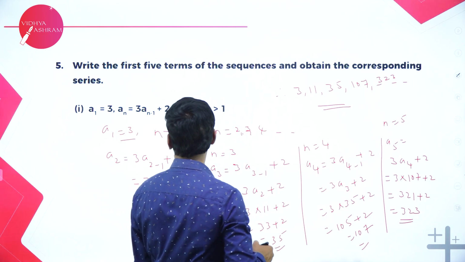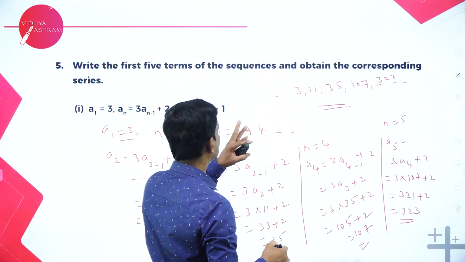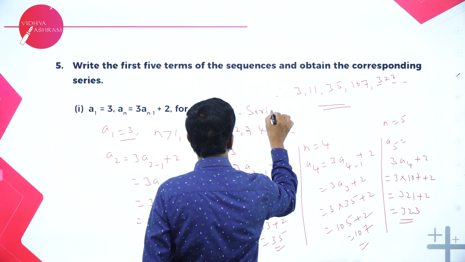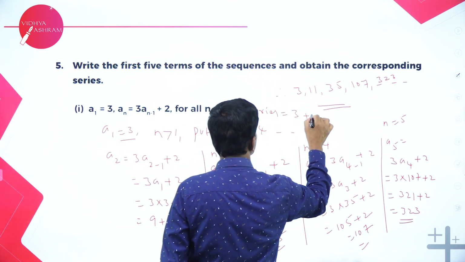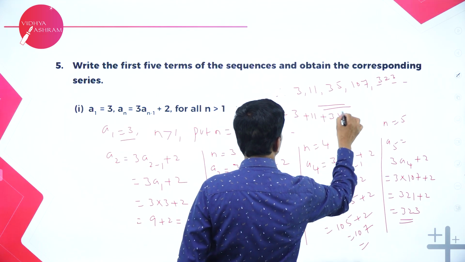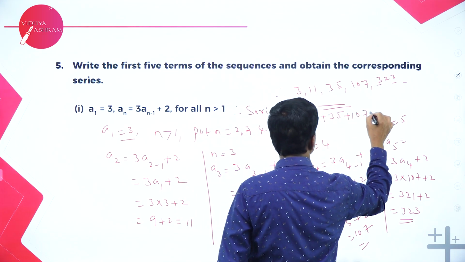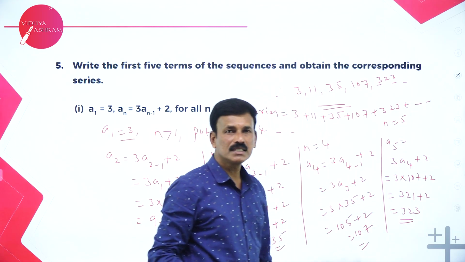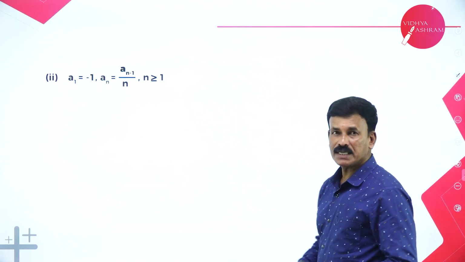So therefore, write the first 5 terms of the sequence and obtain the corresponding series. Therefore, the series is 3 plus 11 plus 35 plus 107 plus 323. That's all. This is the required series. That's it. Okay. Now let us take the next problem.